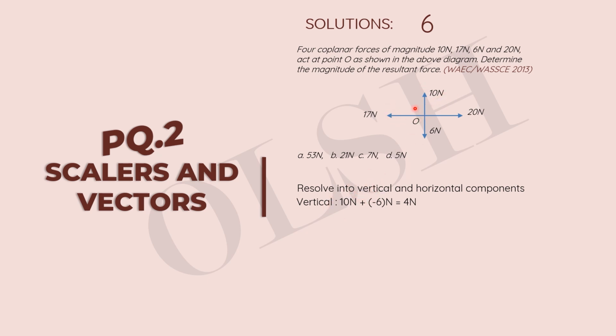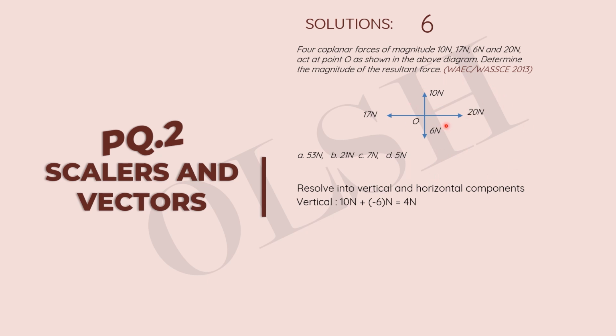Now we have 17 newtons. It has no business with the vertical, it's just the horizontal force. So we ignore that because if we even do 17 newtons cos theta, we're going to get 0. So we move down to 6. Of course, it's a vertical force. Remember we have to note the direction. 10 newtons is positive vertical, 6 newtons is negative vertical. So we have 10 newtons minus 6 newtons. 20 newtons, of course, is a horizontal force, has no business with the vertical. So we sum this up to have 4 newtons.